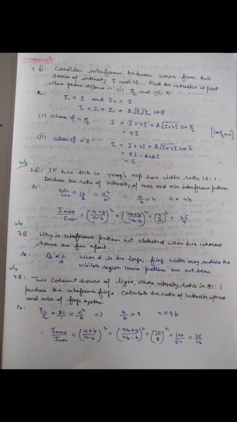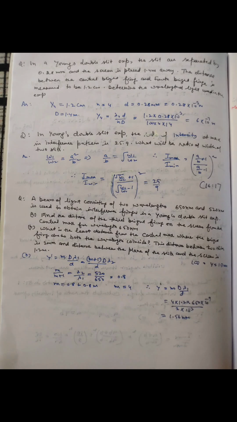Some important numericals based on interference. The phenomenon of bending of light around the corner of an obstacle and spreading into the region of geometrical shadow is called diffraction. Diffraction takes place when the size of the obstacle is comparable to the wavelength of the incident wave. It is of two types: Fresnel diffraction and Fraunhofer diffraction.